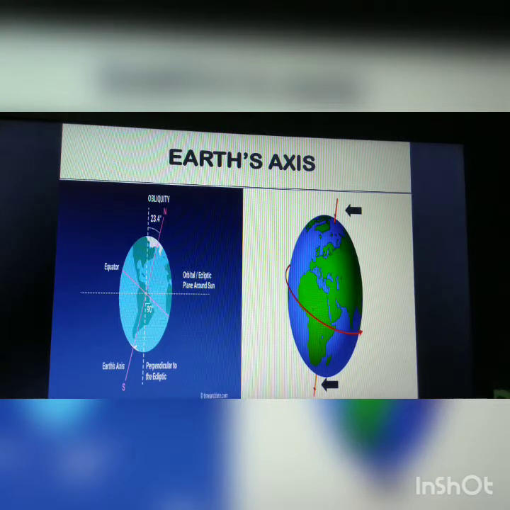We can divide the earth into two equal parts by drawing an imaginary line midway between the North Pole and the South Pole. This line is a circle and we call it the equator. The part of the earth towards the north of the equator is called the northern hemisphere. The part towards the south of the equator is known as the southern hemisphere.